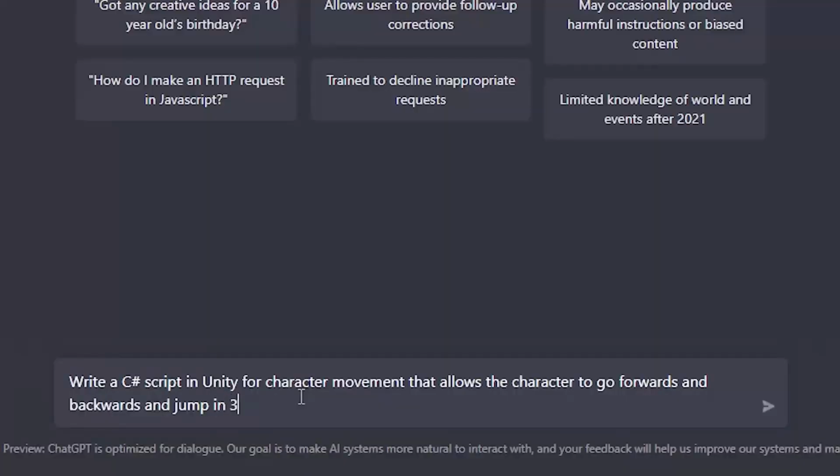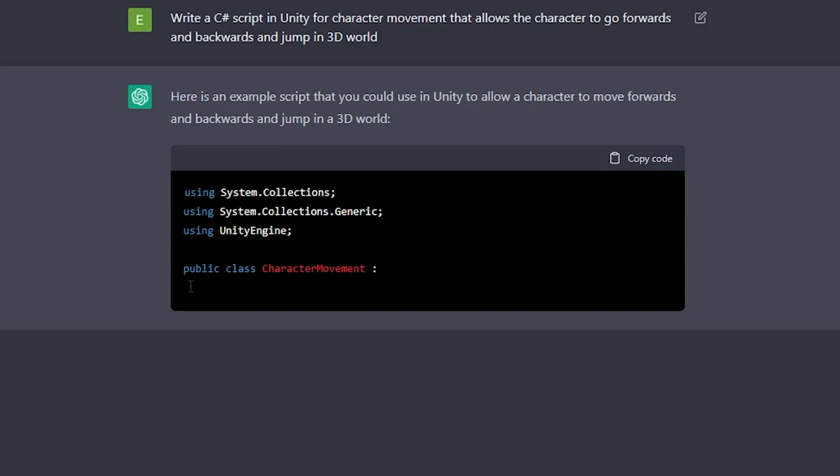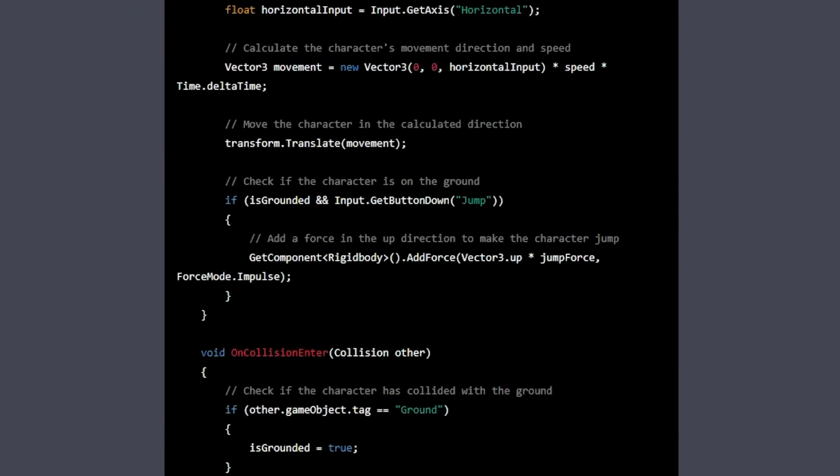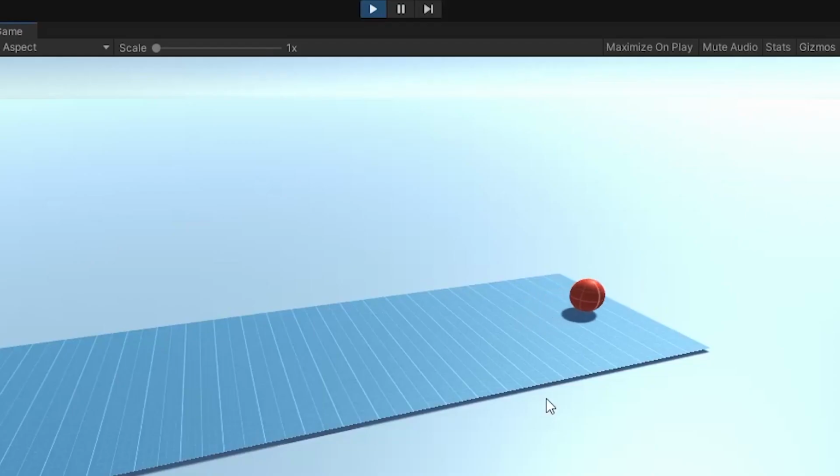Okay, here we go. Look at this thing, bro. That's it. This is the end of the world. We're doomed. End of the humanity. There's no need for us anymore, man. We're done. Okay, I'm just kidding, but this is really impressive. It actually wrote a pretty good script that works, but the ball doesn't roll as it goes forwards and backwards.